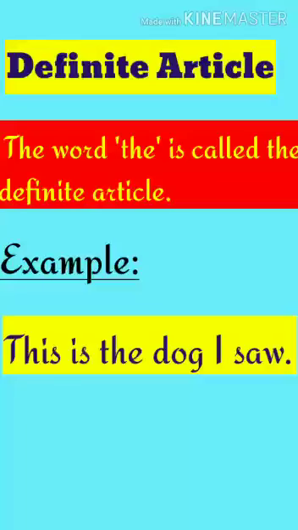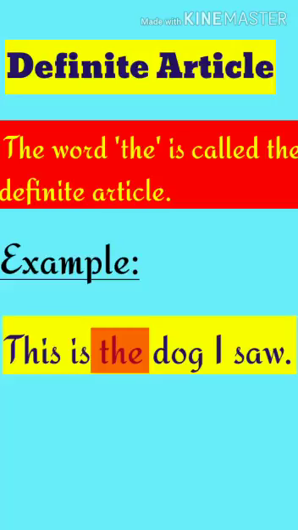Definite article. The word the is called the definite article because it points out some particular person, animal, or thing. For example, this is the dog I saw. In this sentence, the points out the particular animal which is either known or is mentioned before in the sentence.